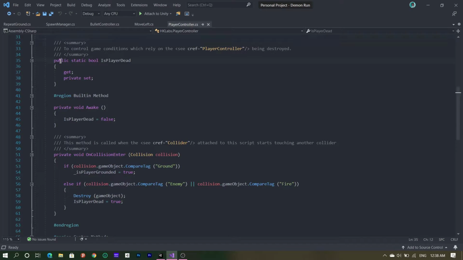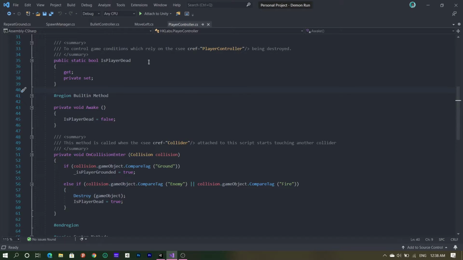Alright, moving ahead. Public static bool is player dead. Now this is what is called a property. I'm assuming you already know what public means. And static means, obviously it's a keyword, but whenever your variables, properties, and methods are static, you don't need to create an object of the class to access them. You can directly reference the class name followed by the dot operator and then the name of the property or the method or the variable. In my case, it's a property.